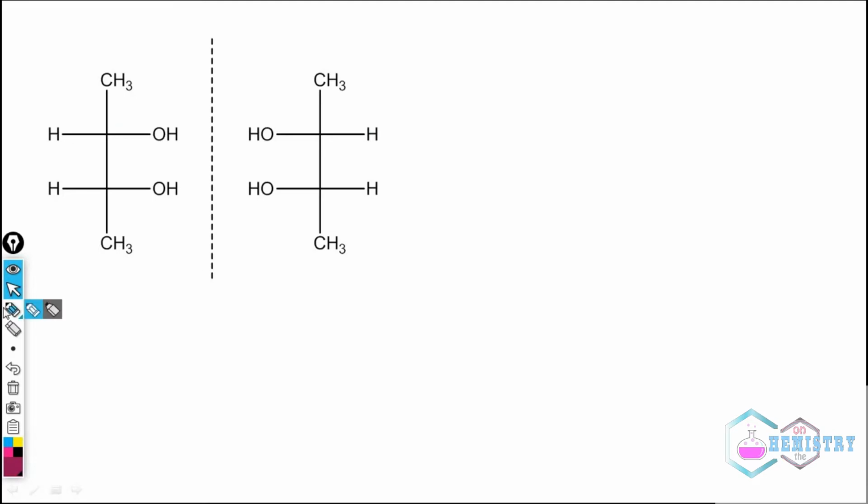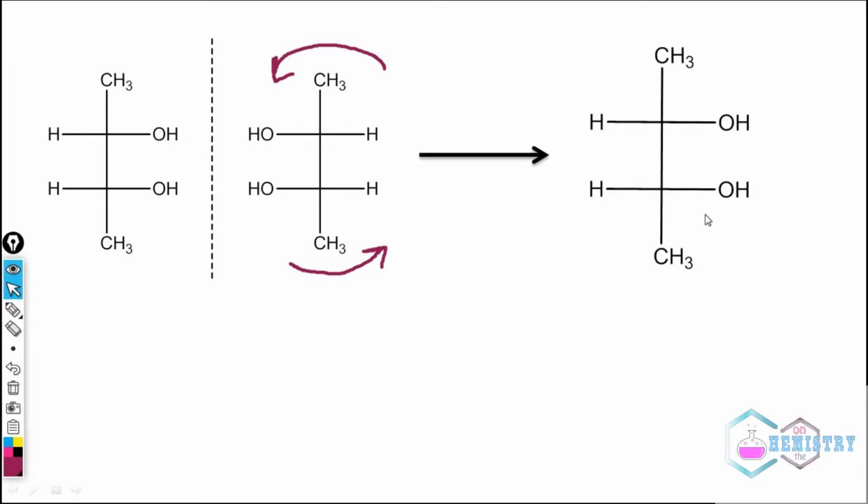So if you can see this compound, there are mirror images to each other, like this is the mirror, so the wedge and wedge, these all are mirror images to each other. Now if I twist the compound like this, it will rotate 180 degrees to form this.